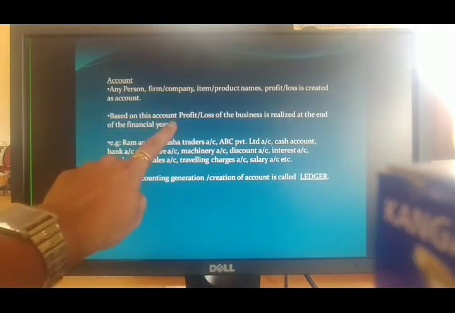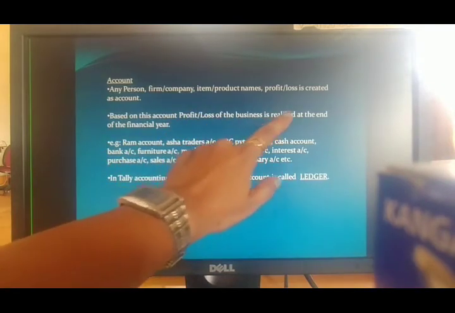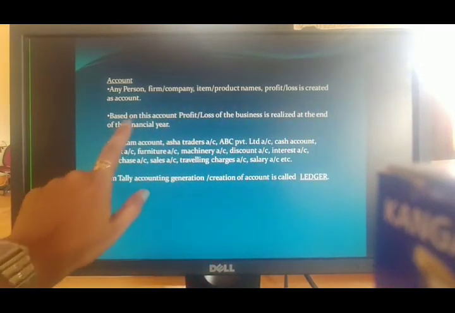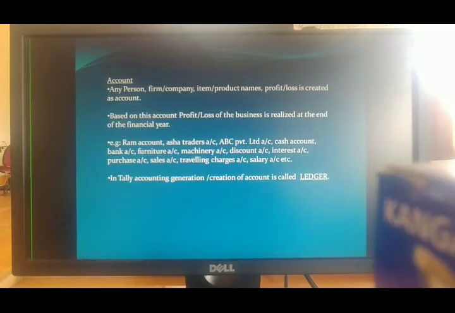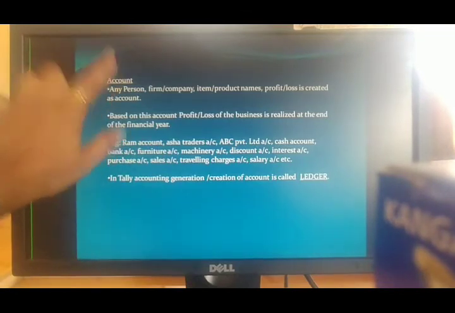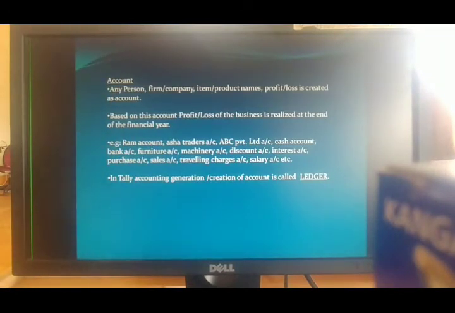So based on these accounts, the profit or loss of the business is realized at the end of the financial year. At the end of the financial year, from these accounts you can make out whether it is in loss or whether that particular account is giving you profit. The financial year starts from April and ends in the month of March.